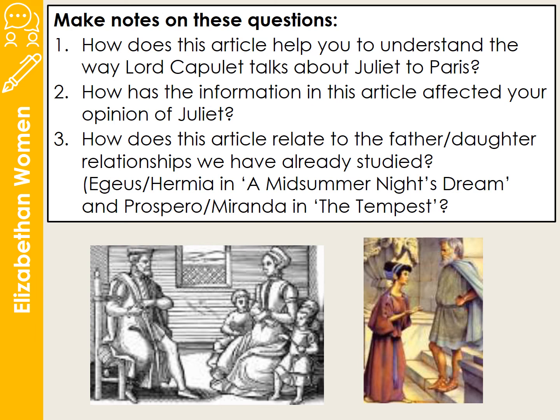And how does this article relate to the father-daughter relationships that we've already studied? For example, Aegeus and Hermia in A Midsummer Night's Dream, and Prospero and Miranda in The Tempest.